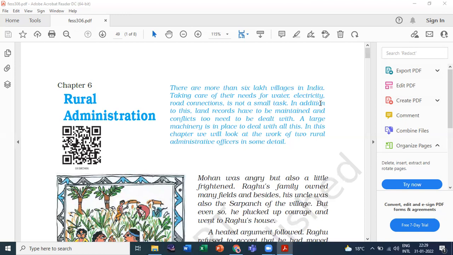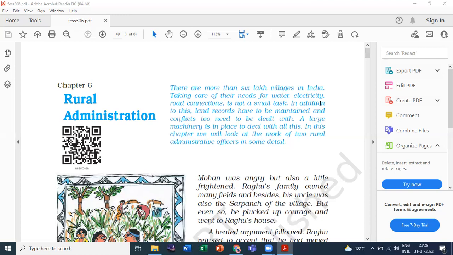So why am I telling you this line? Because sometimes we forget to read the starting. We always consider it below. But what is the main topic of the chapter? It is here. And here you can get very interesting or basic questions.